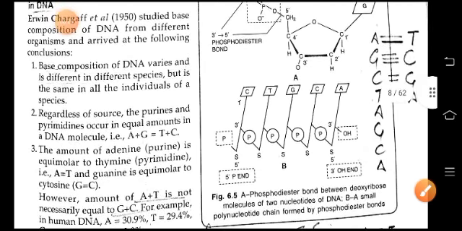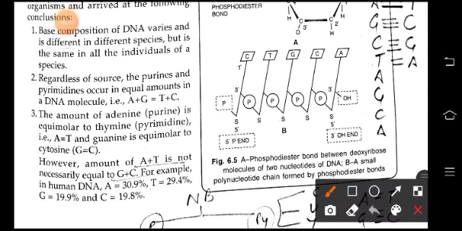Regardless of source, the purines and pyrimidines occur in equal amounts in the DNA molecule. That means A plus G is equal to T plus C. The amount of adenine (purine) is equimolar to thymine (pyrimidine), and guanine is equimolar to cytosine. So the amount of A plus T is not necessarily equal to G plus C.